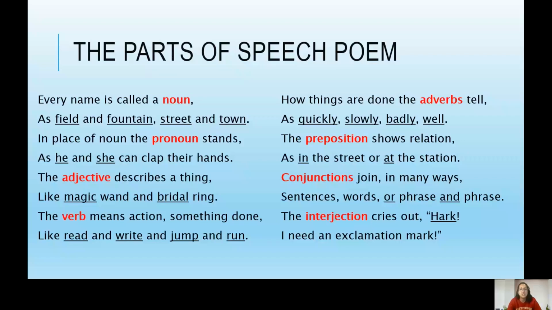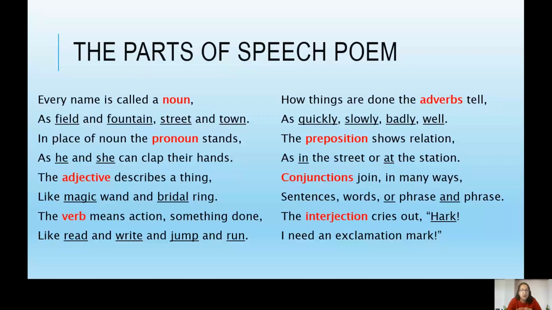The preposition shows relation, as in the street or at the station. Conjunctions join in many ways, sentences, words, or phrase and phrase. The interjection cries out, "Hark! I need an exclamation mark."